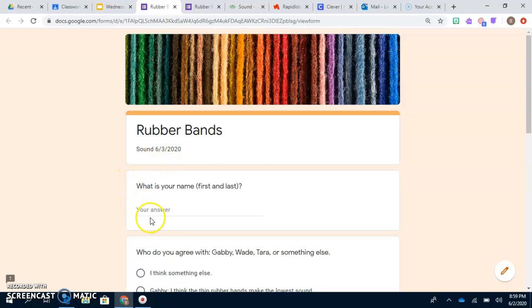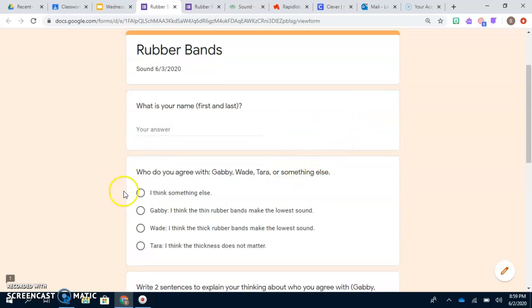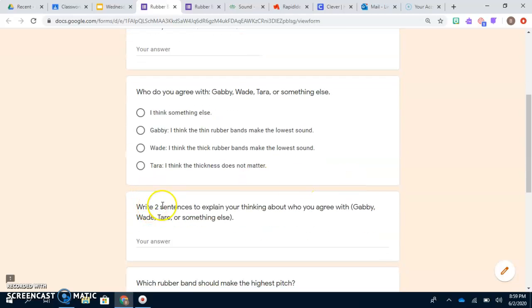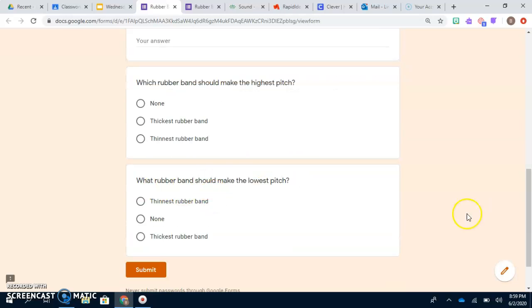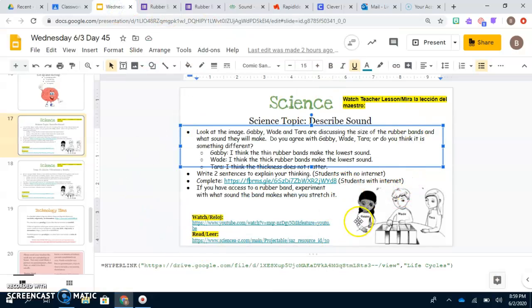You are going to put your first and last name so we know who completed it. You're going to answer the questions. Who do you agree with? Gabby, Wade, Tara, or something else? Then you're going to write 2 sentences explaining your thinking about who you agree with. Which rubber band should make the highest pitch and which rubber band should make the lowest pitch? And then you are going to press submit. And that should take you back to the slide.